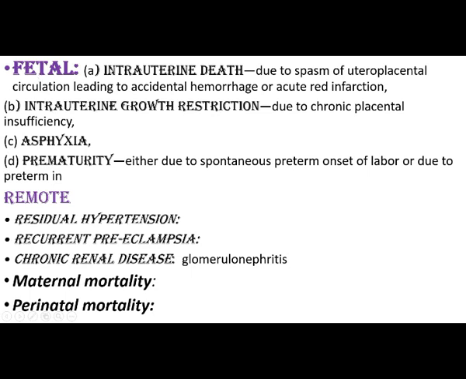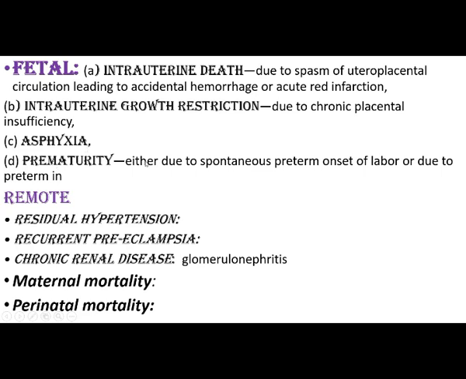Next is fetal intrauterine death, due to spasm of the uteroplacental circulation leading to accidental hemorrhage or acute red infarction. There is a chance of intrauterine death. Then intrauterine growth restriction due to chronic placental insufficiency. Then asphyxia.